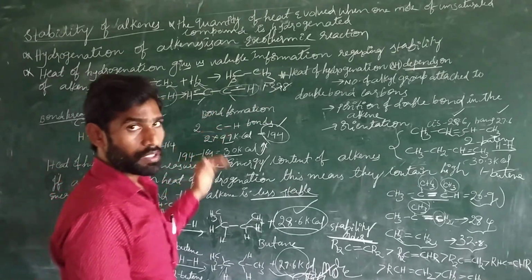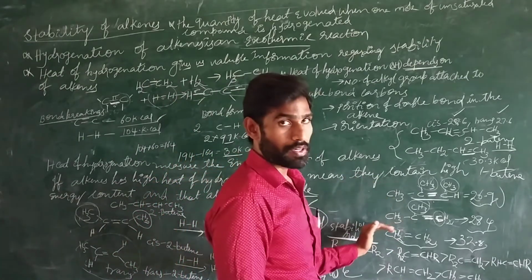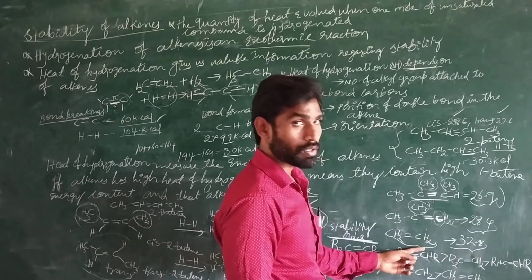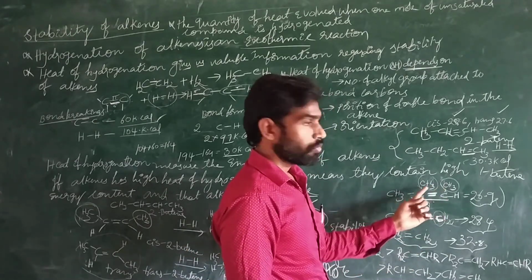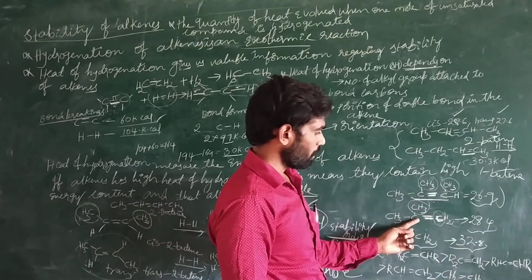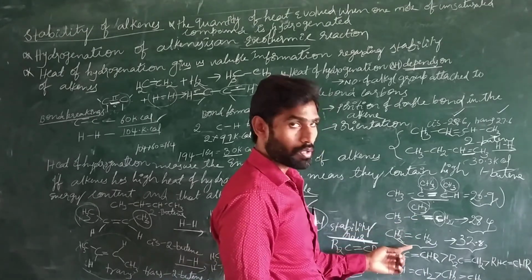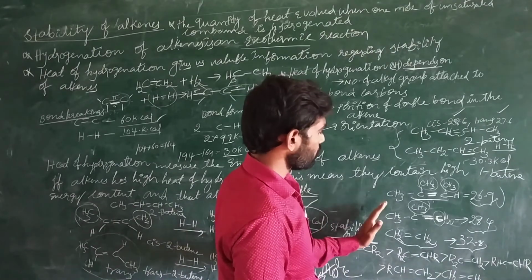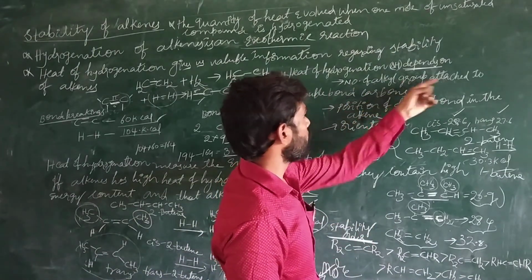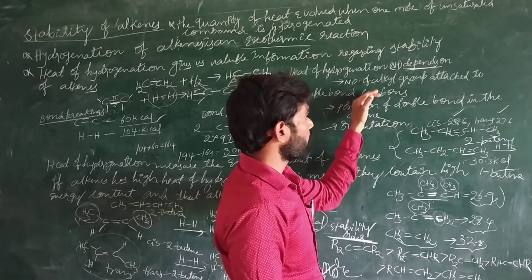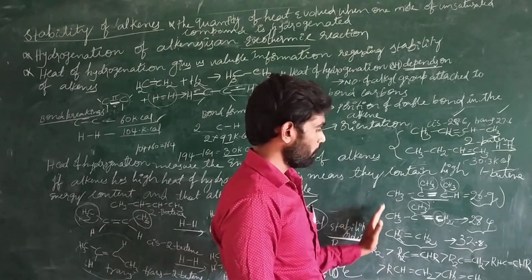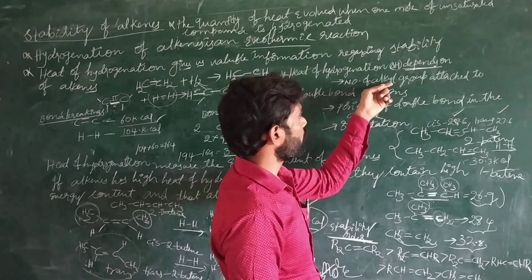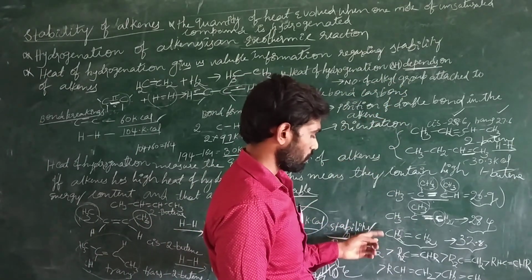So if you compare the heats of hydrogenation of the different molecules, this molecule is more stable compared to this molecule and this molecule. This molecule contains more alkyl chains, this molecule contains fewer alkyl chains, and this molecule does not contain any alkyl chain, and it contains 32.8 kilocalories. That factor, the number of alkyl groups attached to the double bonded carbon, is also affecting the stability of alkenes. One factor is orientation, position of double bond. Next one, the number of alkyl groups attached. So this is the